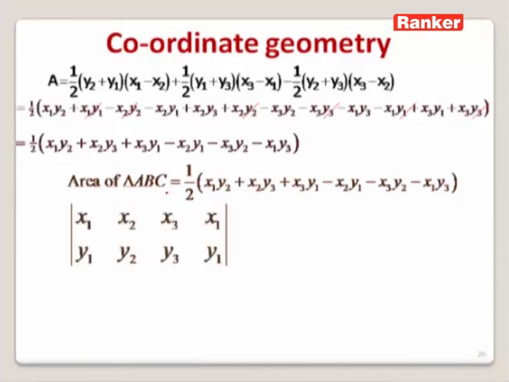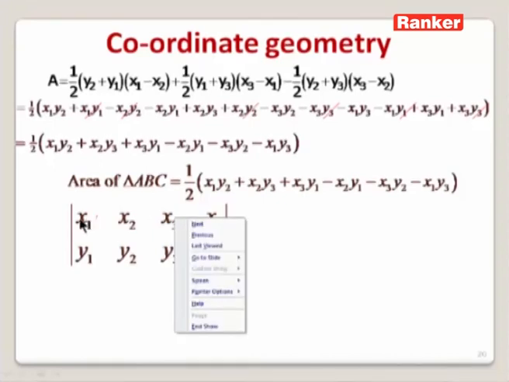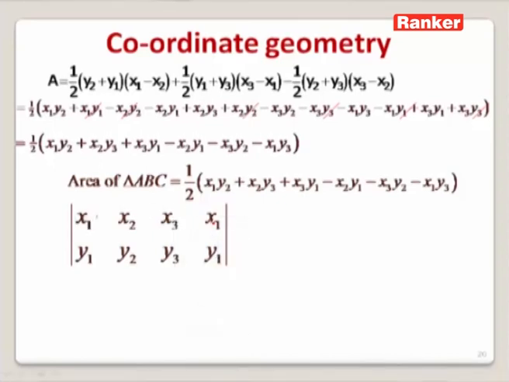For that, let us write the x coordinates as well as the y coordinates. x1, x2, x3. So let us start with x1 and let us end up with x1 again. Below that, y1, y2, y3. Since we are starting with y1, let us end up with y1 only. Now follow the arrow marks. x1 y2, then x2 y3, x3 y1.